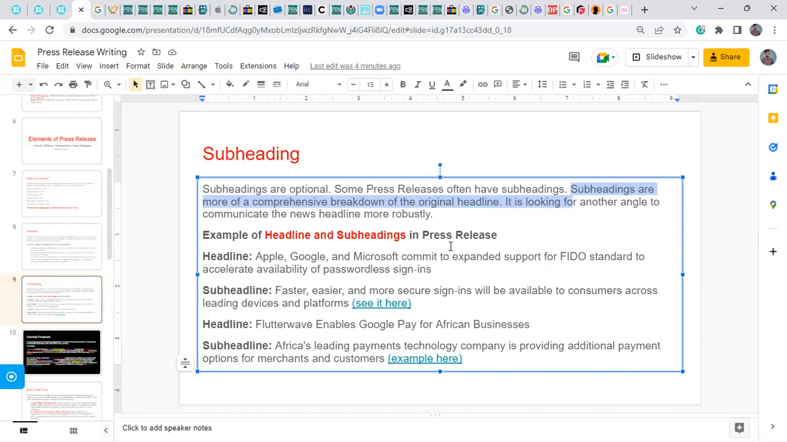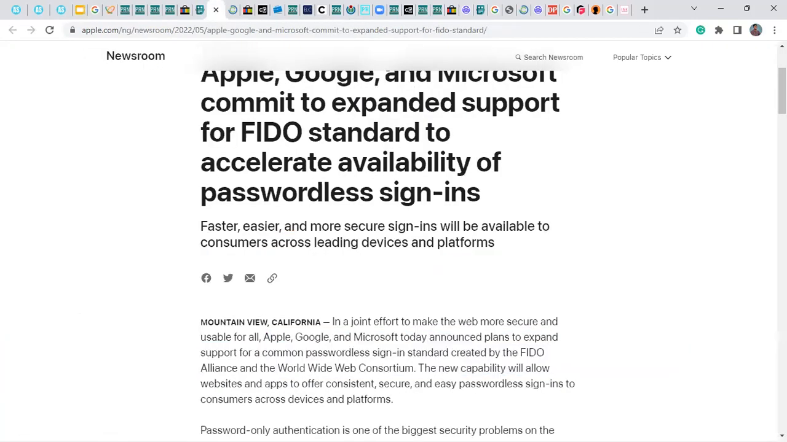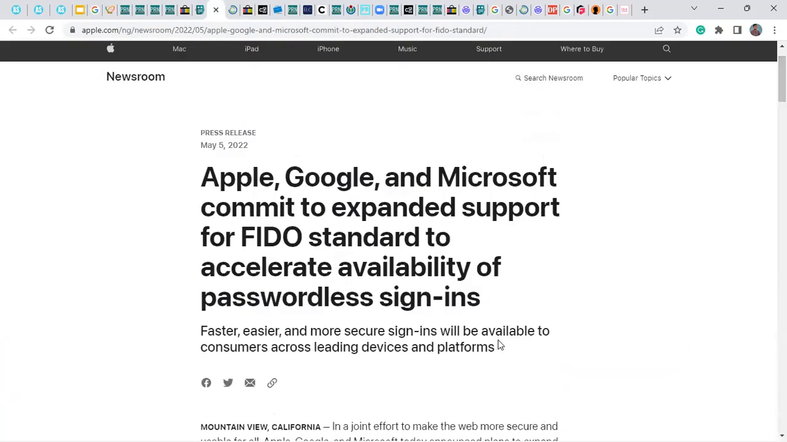Some examples of headline and subheadline in press release. Apple, Google, Microsoft commit to expand support for FIDO standard to expand availability of passwordless sign-in. Here's the subheading: faster, easier, and more secure sign-in will be available to consumers across leading devices and platforms. This is the original press release in question. So you can see this is the headline and this is the sub-headline. Even the sub-headline is more or less the same thing as the headline.